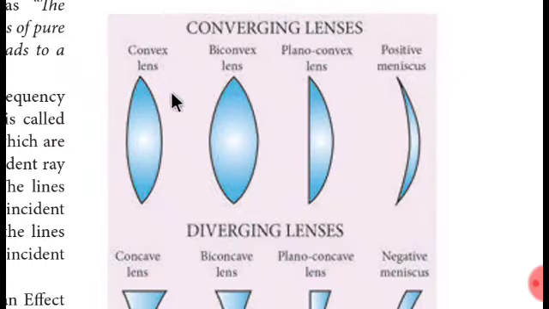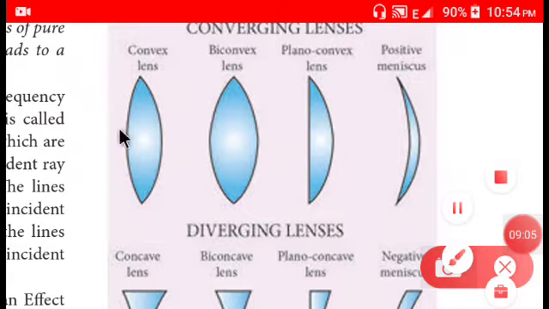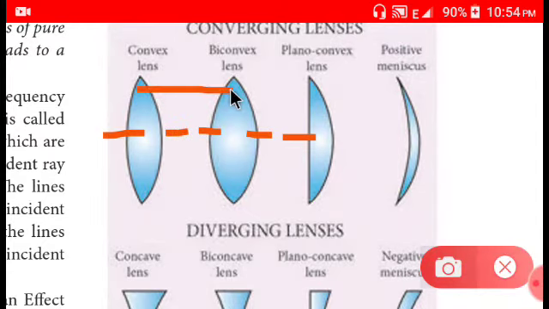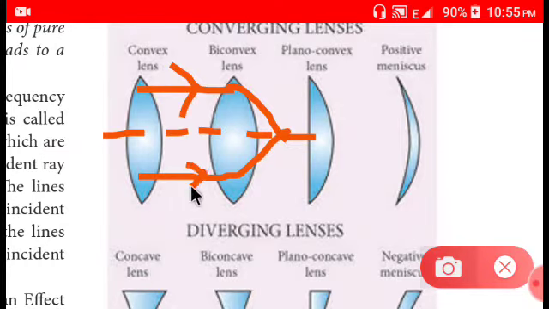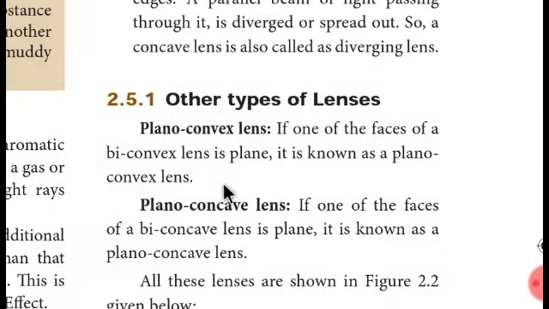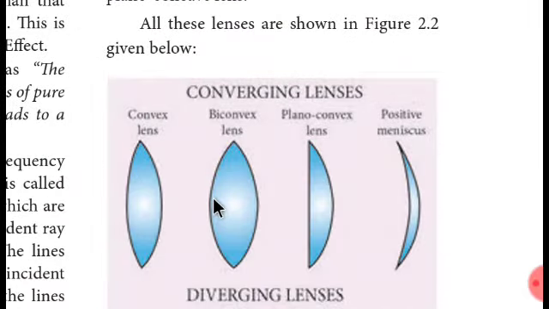And here, if light is going to pass through this lens, take this as normal, and light passes through it, after that it will meet in the focus. So due to this property, the biconvex lens is called a converging lens. And due to that, it is also going to form a real and inverted image.